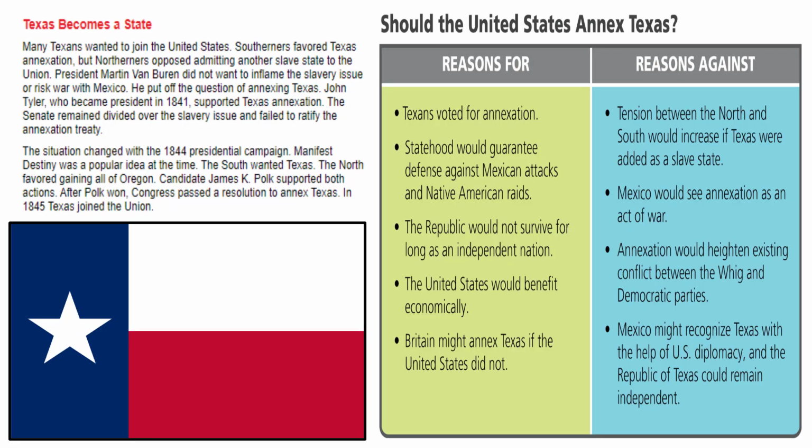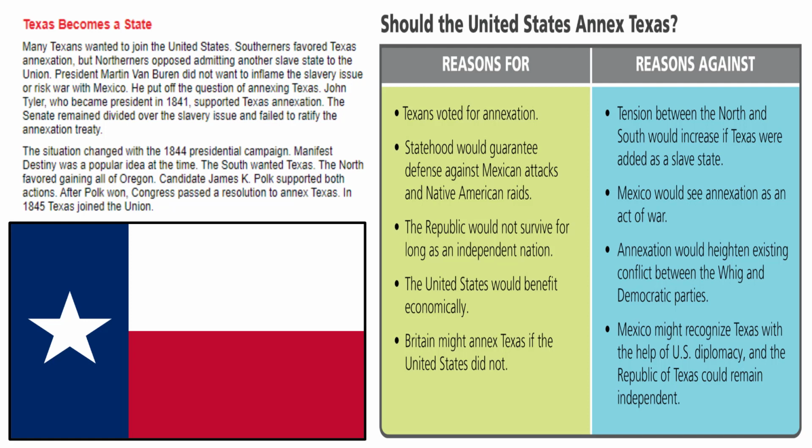Texas becomes a state. Many Texans wanted to join the United States. Southerners favored Texas annexation, but Northerners opposed admitting another slave state to the Union. President Martin Van Buren did not want to inflame the slavery issue or risk war with Mexico. He put off the question of annexing Texas. John Tyler, who became president in 1841, supported Texas annexation. The Senate remained divided over the slavery issue and failed to ratify the annexation treaty.